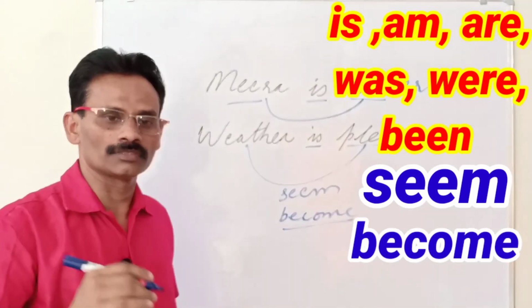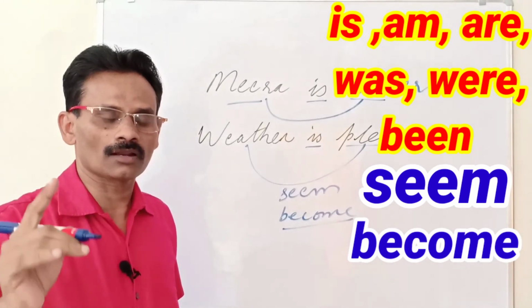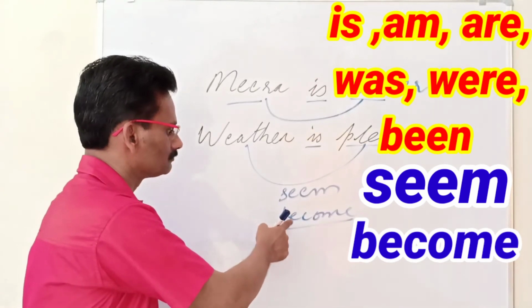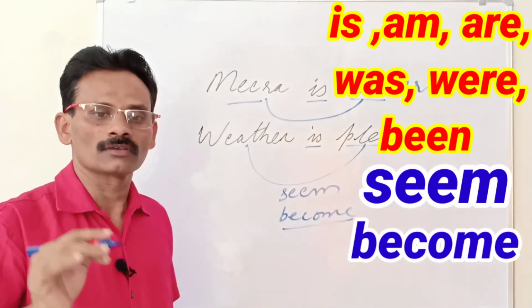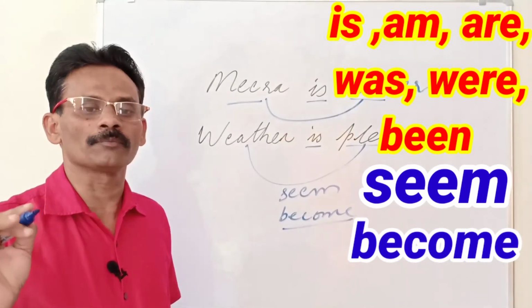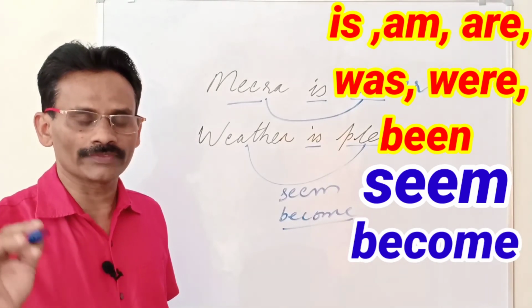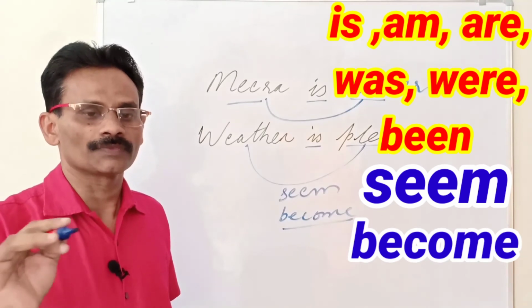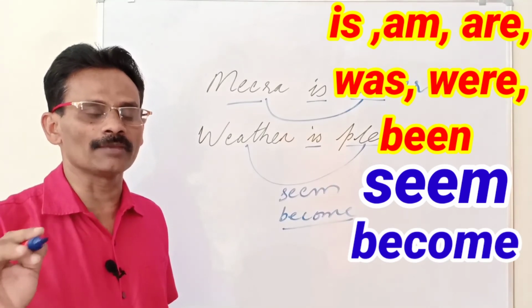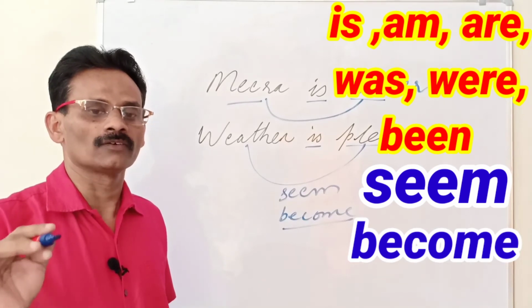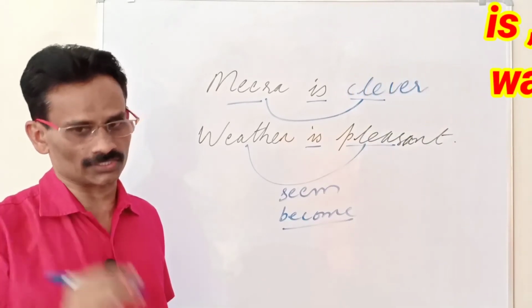Be forms of the verb are is, am, are, was, were. And seem, become, they are always verb of incomplete predication. Because these verbs, when they are used as main verb, cannot stand independently. Therefore, they are surely verb of incomplete predication.